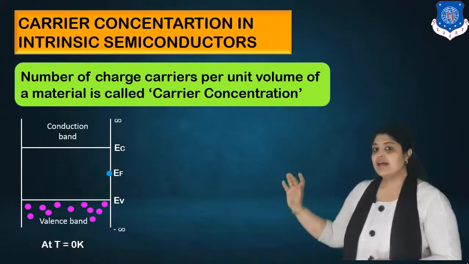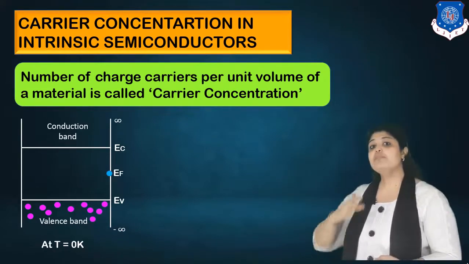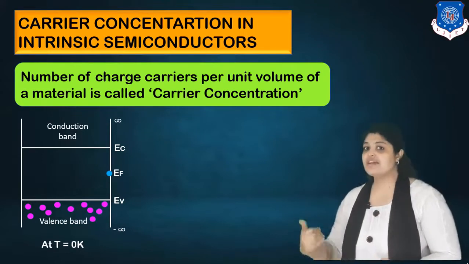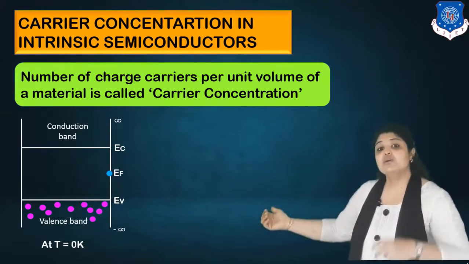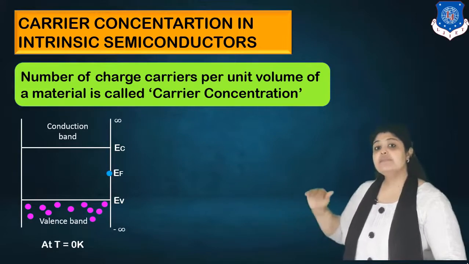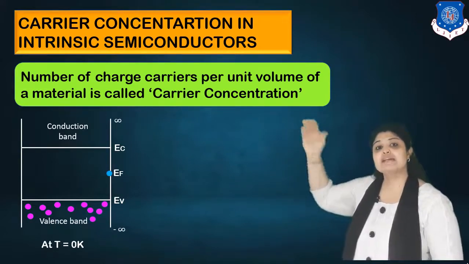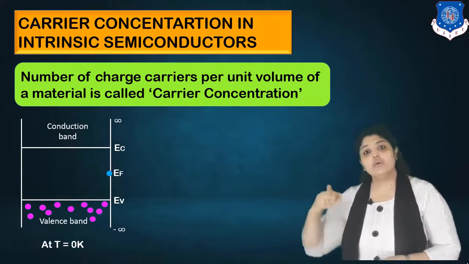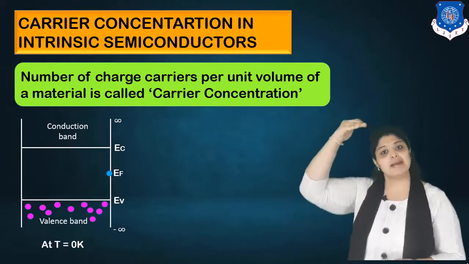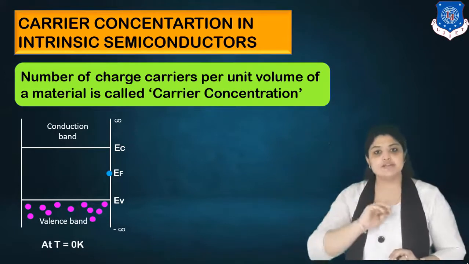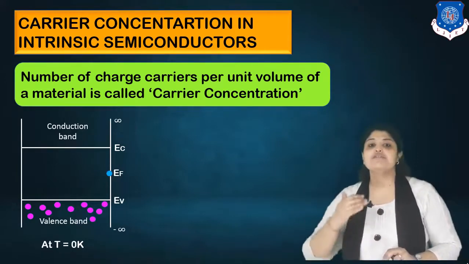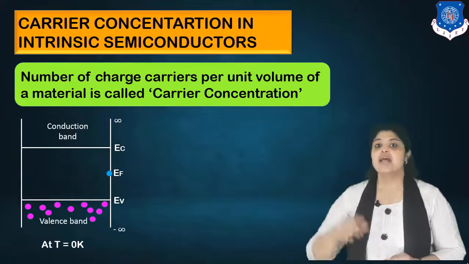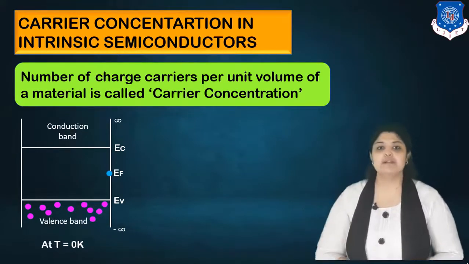Just see the diagram. I have considered open-ended bands from both sides. To derive the equation we have considered that for the valence band, the lower limit is minus infinity. Similarly, for the conduction band, the maximum limit we have considered is infinity. So the lowest of the conduction band is Ec, the maximum we do not know, so we have considered infinity. Similarly, the lowest of the valence band we have considered is minus infinity and the maximum as Ev. And in between them there will be the Fermi level.